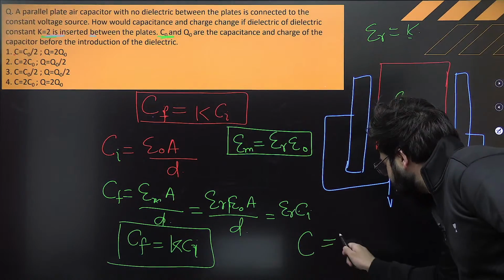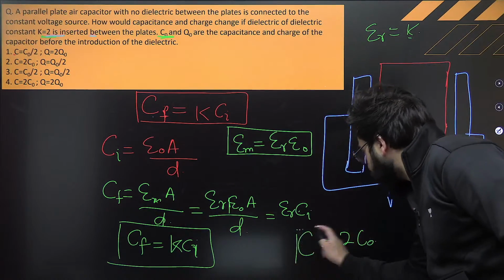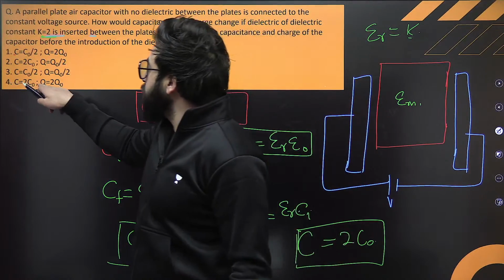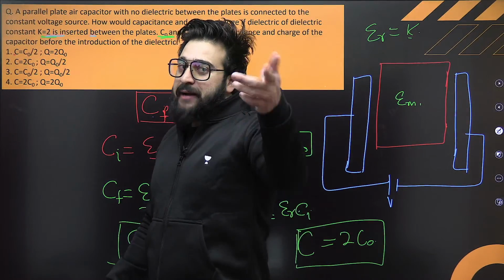So C will be exactly 2. This is 2 and initial capacitance is this C naught. So what is the option matching with this one? C is equal to 2 C naught. This one, option 2 and option 4, these can be the correct one.